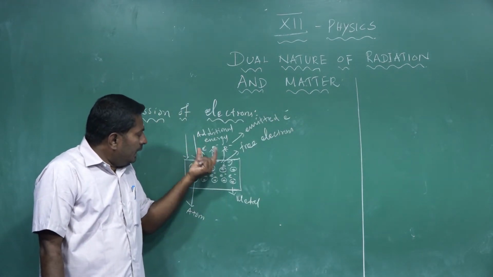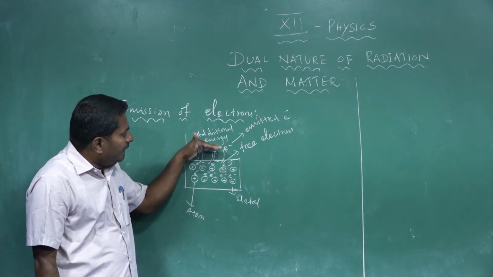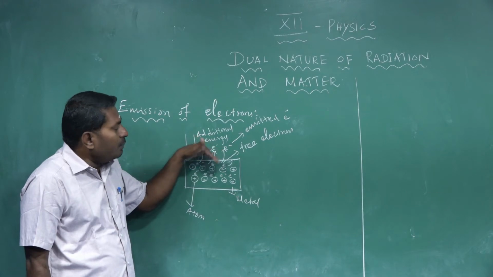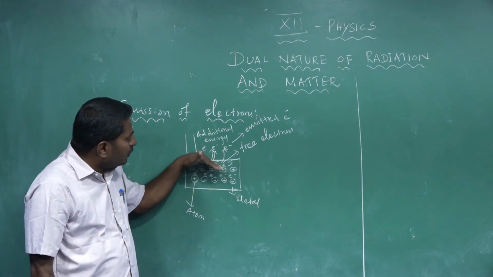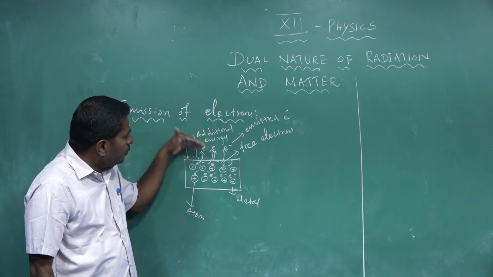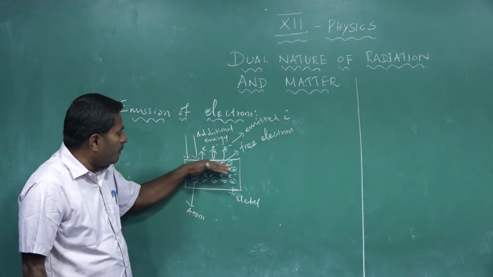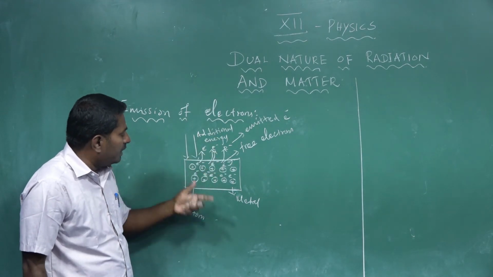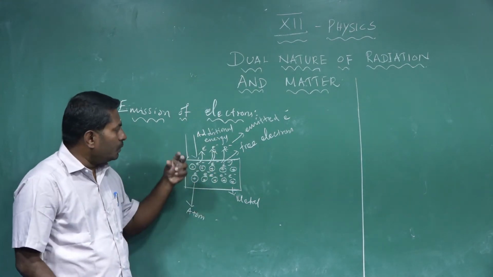So, when electrons or free electrons leave the surface of any metal, the process is called emission of electrons. Electrons are ejected from the surface of the metal due to additional energy received by the free electrons inside the metal, which enables them to overcome the surface barrier produced by the positive nuclei of the atoms. So it is called emission of electrons.